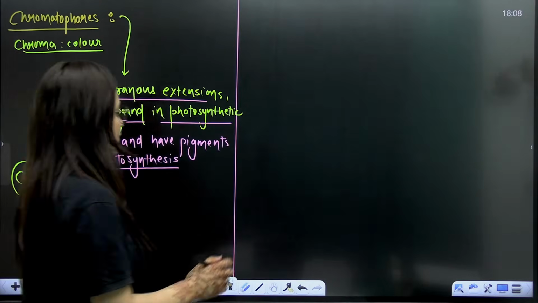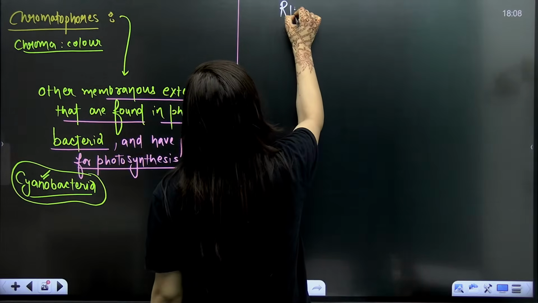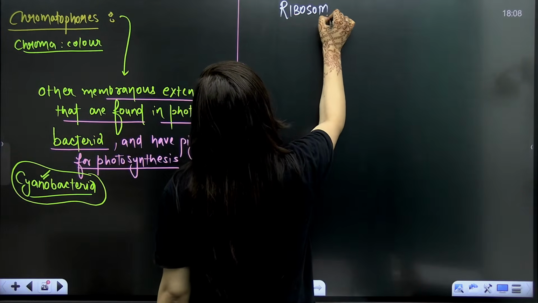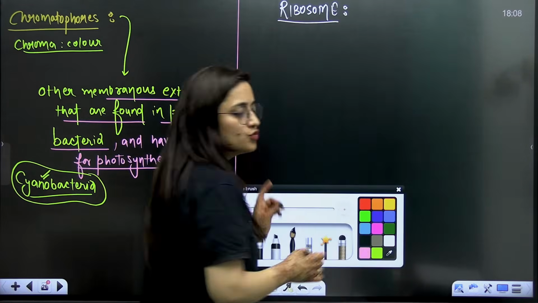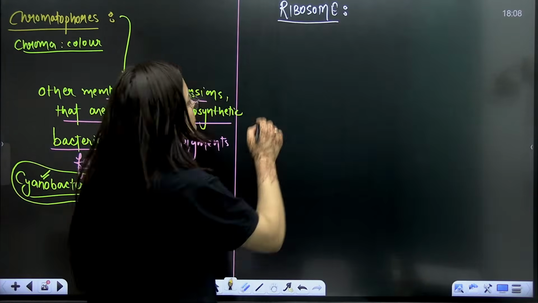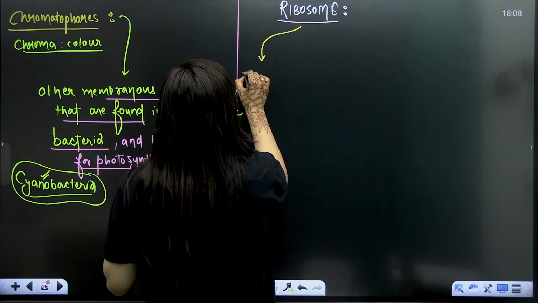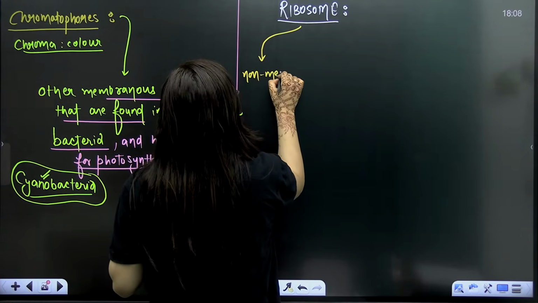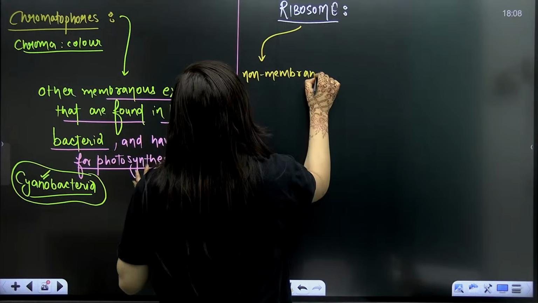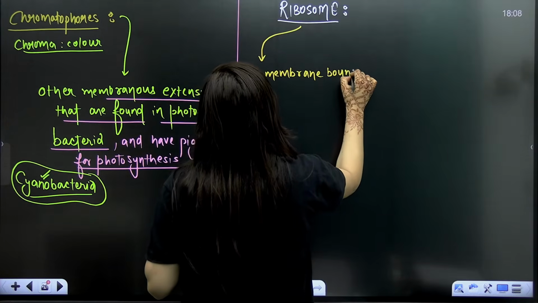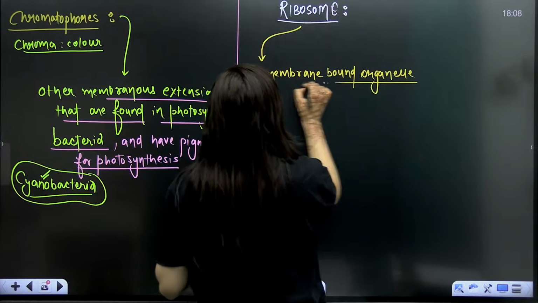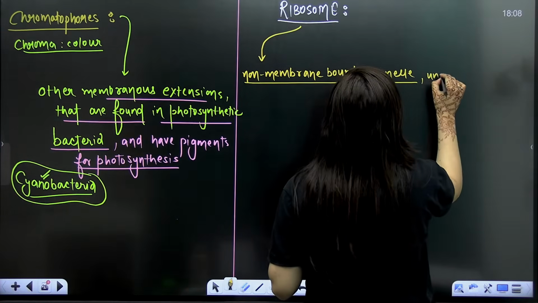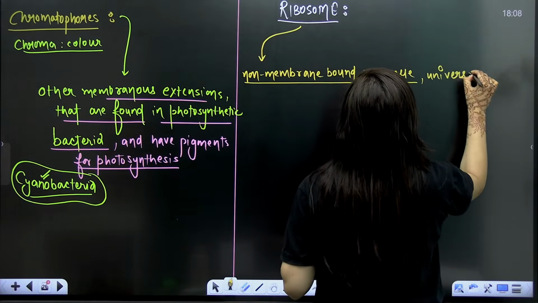So the next structure that we have to discuss here is the ribosome. We don't have much here. In the eukaryotic cell, we have so many organelles. Here, you have this only. What is it? It is the ribosome. So what is a ribosome, students? Firstly, remember this. It's a non-membrane bound organelle. It doesn't have any membrane. Plus, you call it a universal organelle.